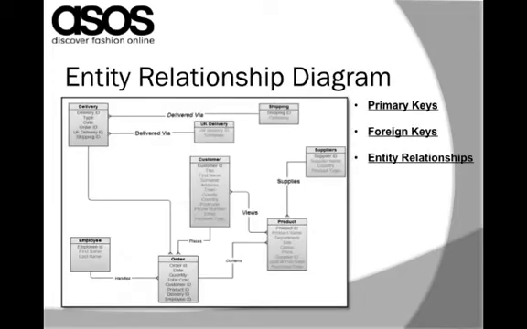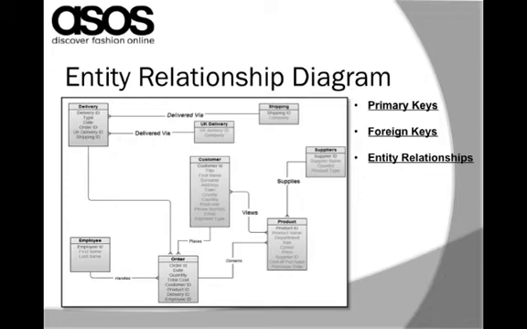The next slide shows the entity relationship diagram for ASOS. Entities are connected through relationships which include one-to-one, one-to-many, and many-to-many. And every entity has its primary key, which is a foreign key in another entity, and therefore helps create a link between the two entities. If we take the customer entity as an example, its attributes are listed below, such as payment types, customer name, and address. And the primary key for this entity is customer ID.